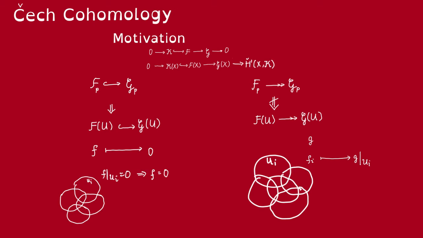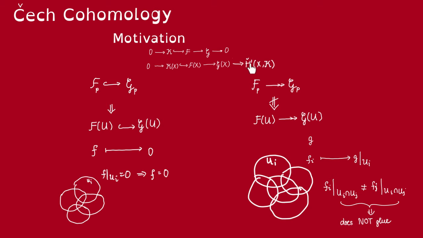Okay, so what is the problem? Well, now, unlike in the injectivity case, we might not be able to glue these f_i together because they might not be compatible. These local preimages might not agree on intersections, so then they cannot glue to a global preimage. Thus, we see that the obstacle here is that local preimages might not glue to global preimages.